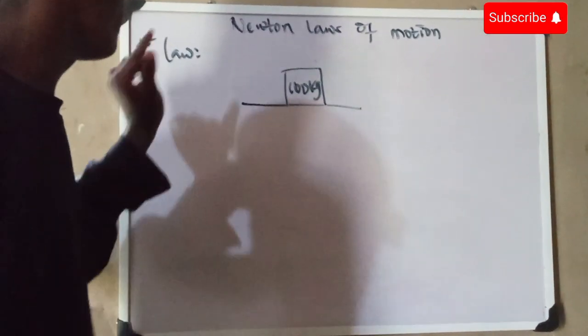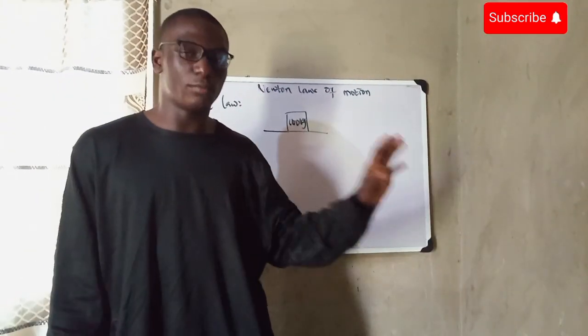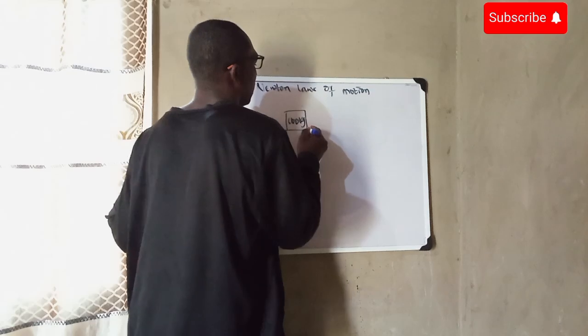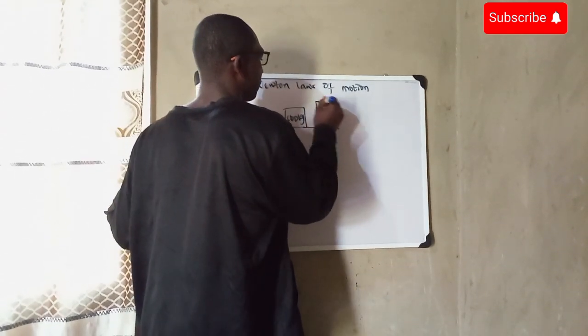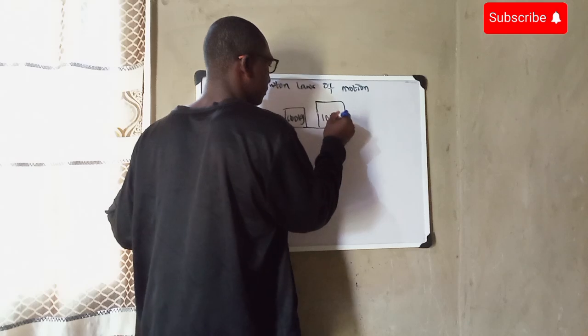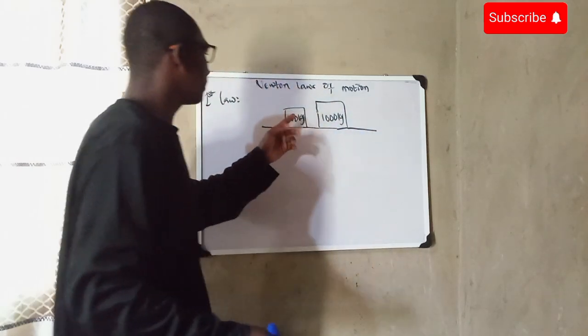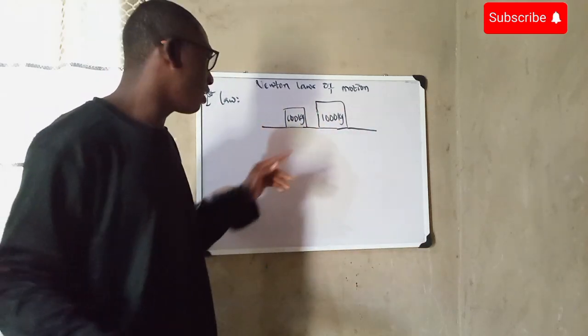Now, that is also the main reason it is called the law of inertia. Just like I said, inertia is the tendency of an object to resist changes in its motion. For example, we have a body of 100 kg, right? What if we have a body of 1000 kg? For this body of 100 kg, it can be easily moved, easily pushed away.